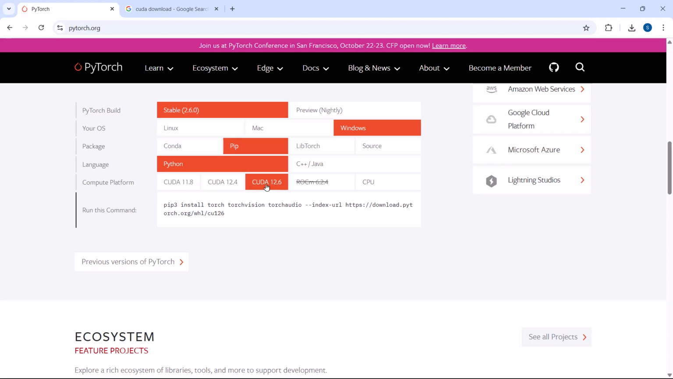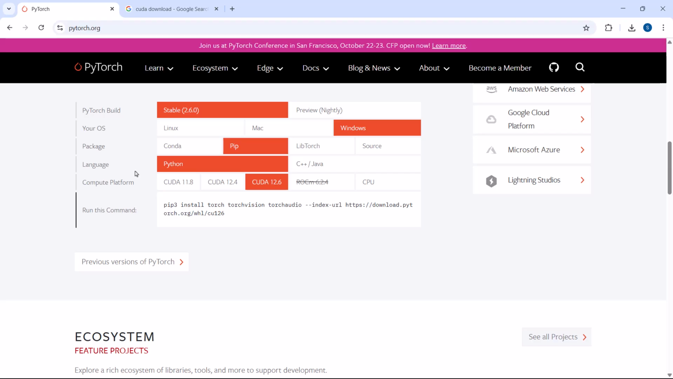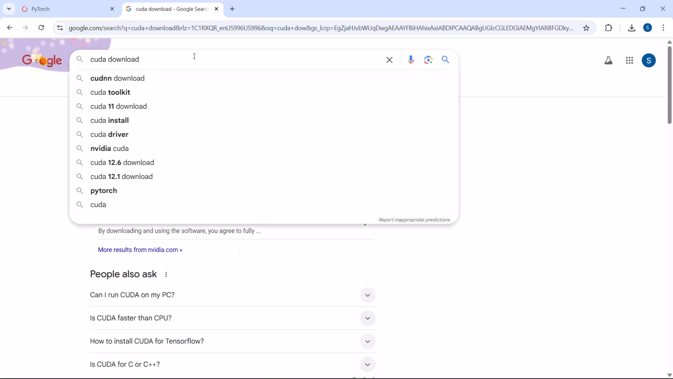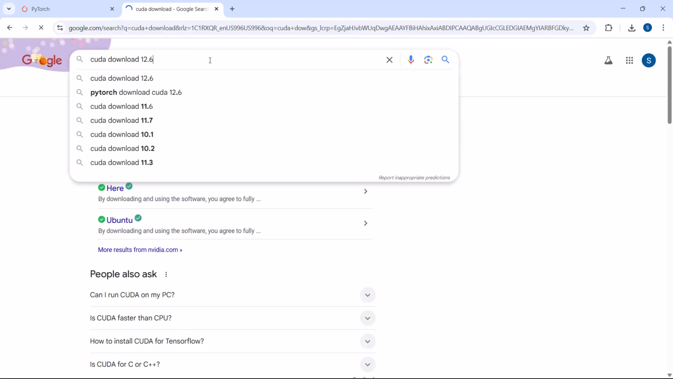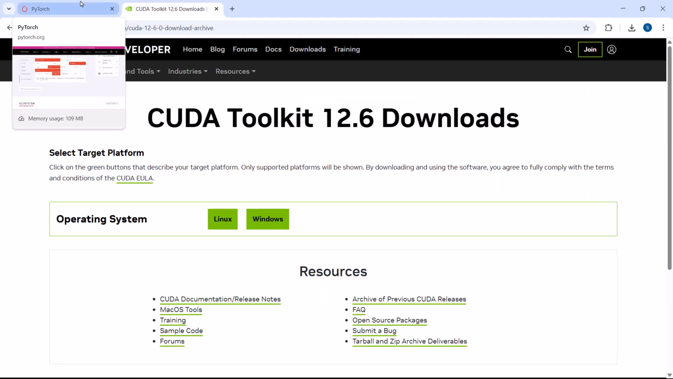Whatever version we have in PyTorch, this version should match what we are downloading for CUDA. The bottom line is we have to make sure we select the same version for both PyTorch and CUDA Toolkit. That is why we first came to the PyTorch website. We know it supports CUDA 12.6, so what you have to do is download 12.6. Click on this. If there is any version mismatch, then you won't be able to enable the GPU. Then it won't work.